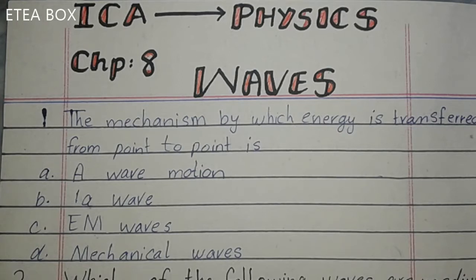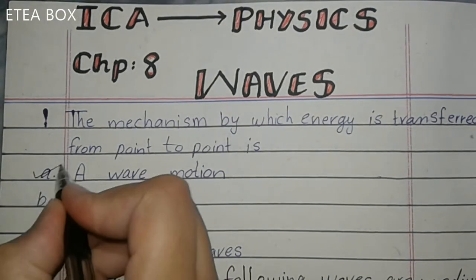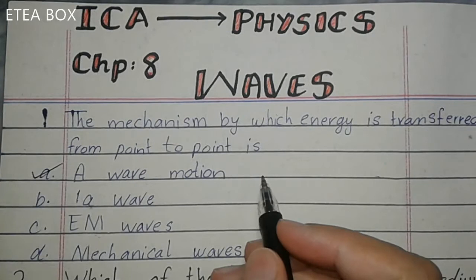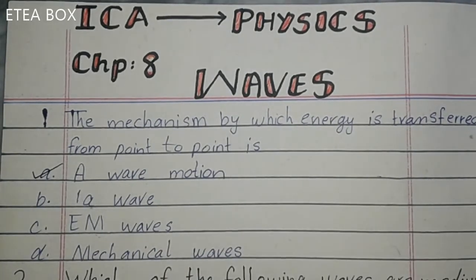First MCQ: the mechanism by which energy is transferred from point to point is called a wave motion. The mechanism by which energy is transferred is called a wave motion or progressive waves.